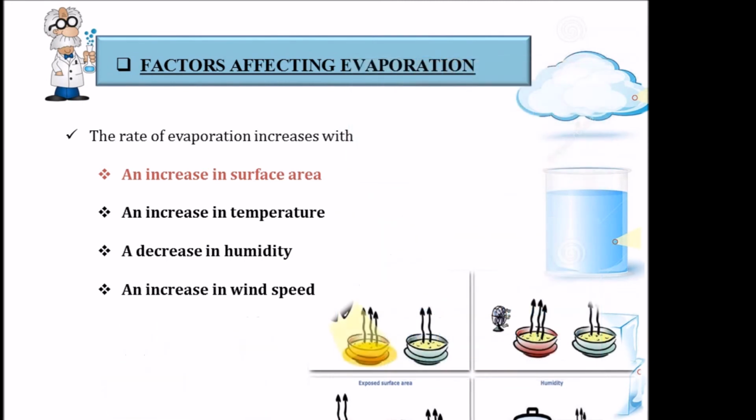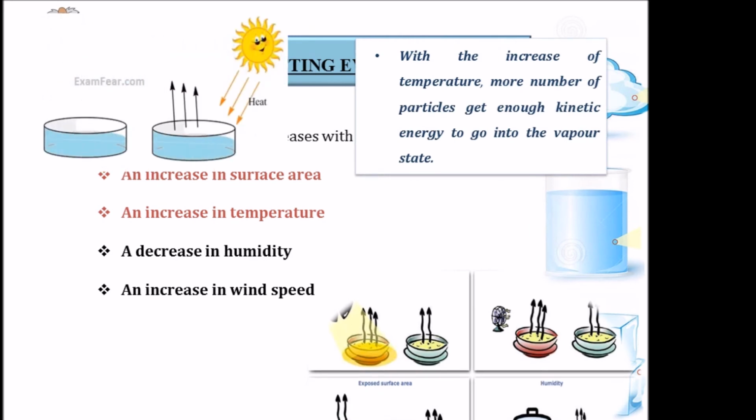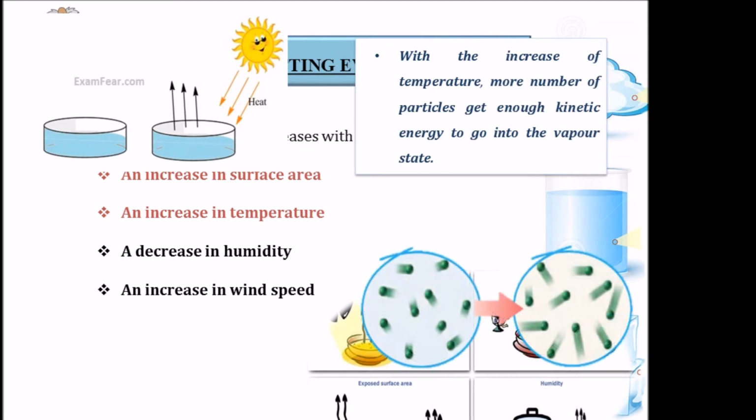Now let's see how the rate of evaporation changes with temperature. The rate of evaporation increases with the increase in temperature. We know that with the increase in temperature, more particles at the surface get enough kinetic energy to go into the vapor state. So the rate of evaporation increases with the increase in temperature.